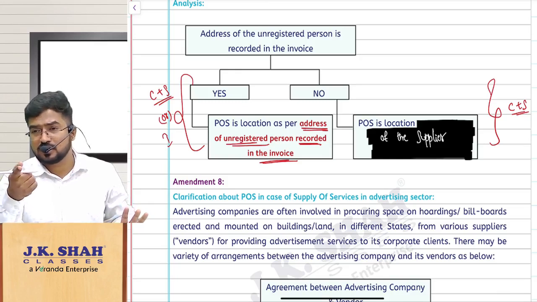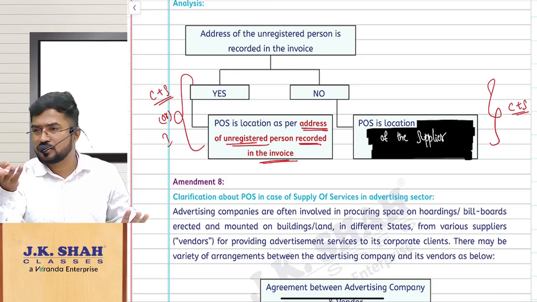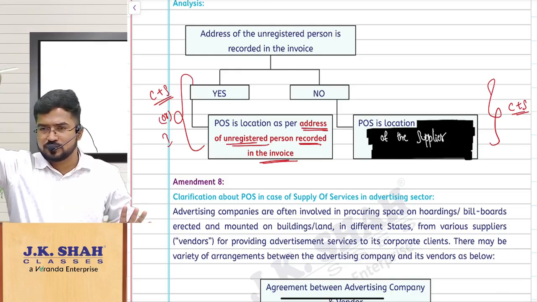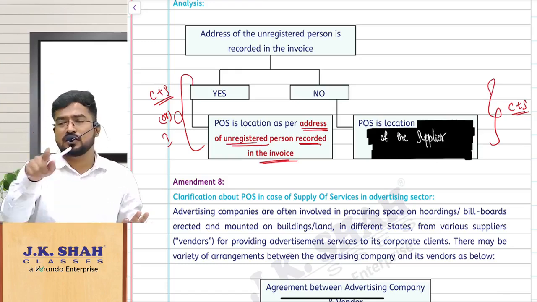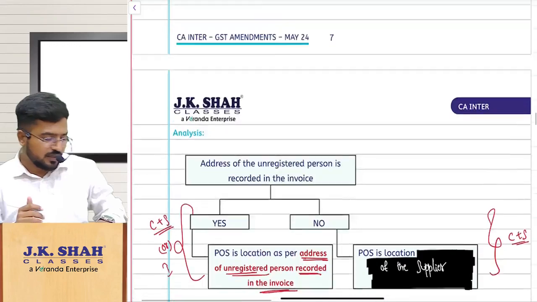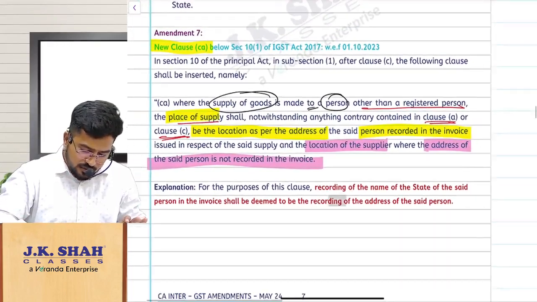In the exam they can ask you about a registered person. You should not get overexcited and write this address recorded or not recorded. All these things you should not check. Then you should go with clause C, or clause B, clause D, clause C, whatever is applicable. Clause CA will come only when the recipient is unregistered. This is very, very, very important.